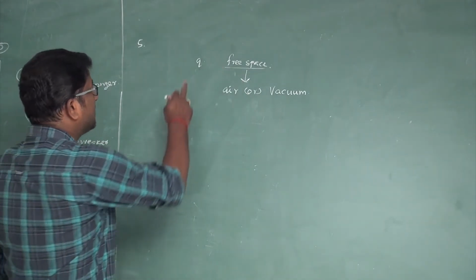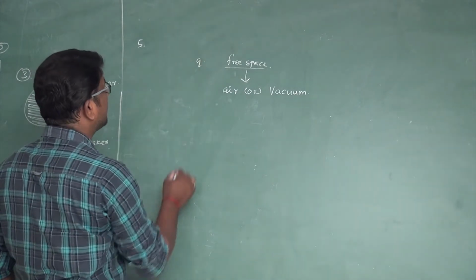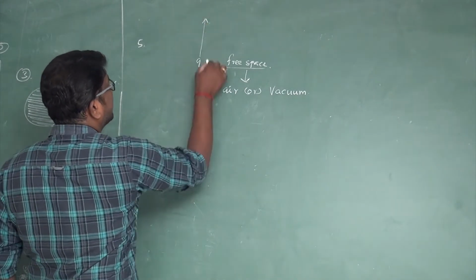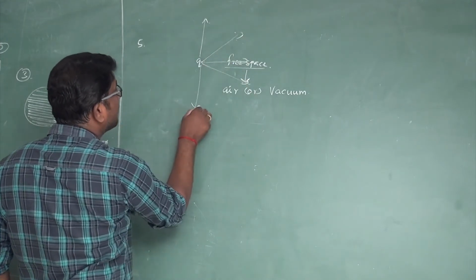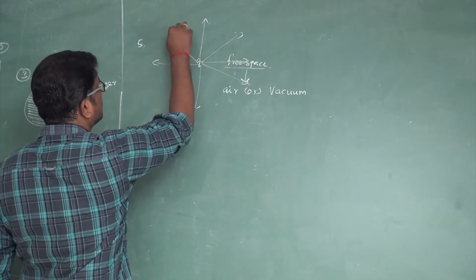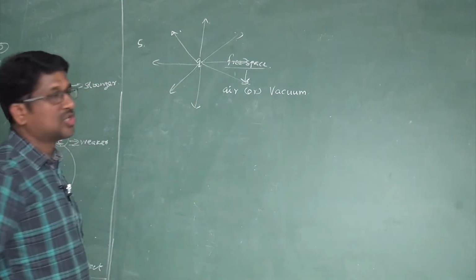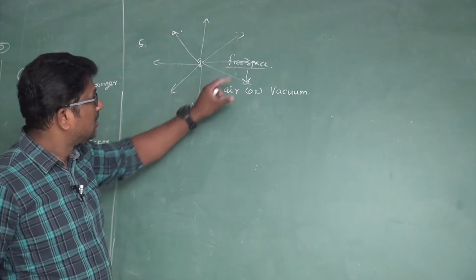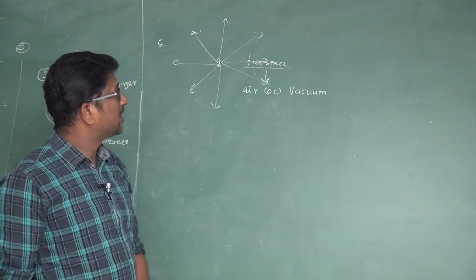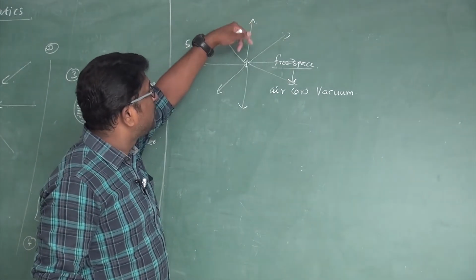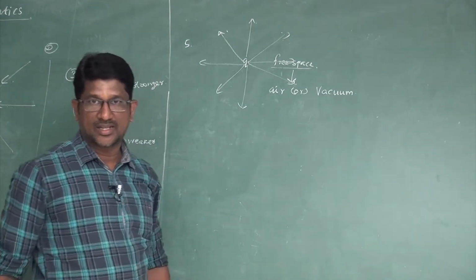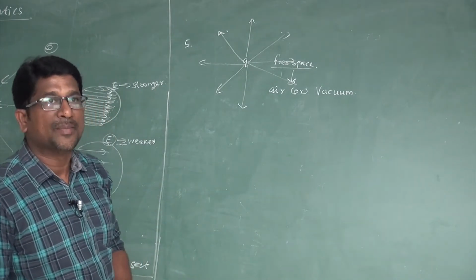If the charge is placed in this free space, the electric field lines are emanating from it, right?